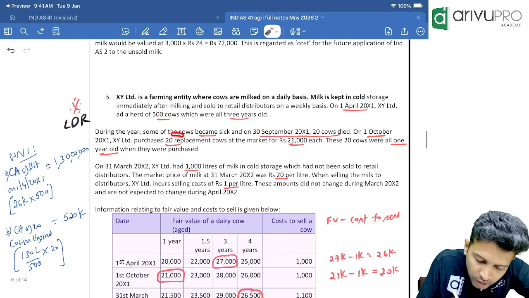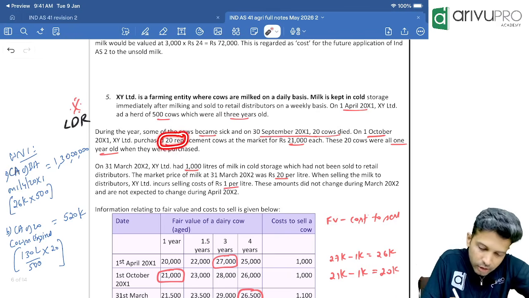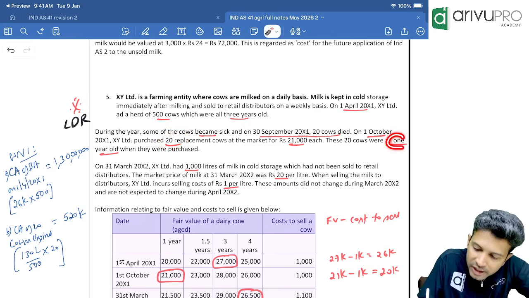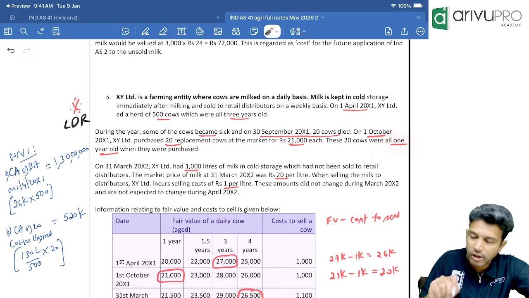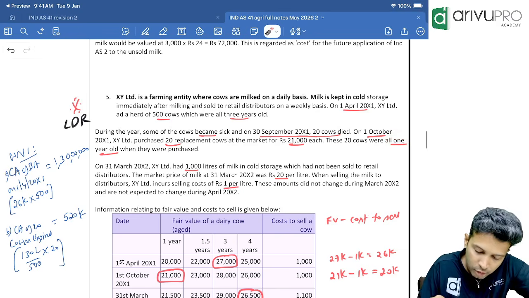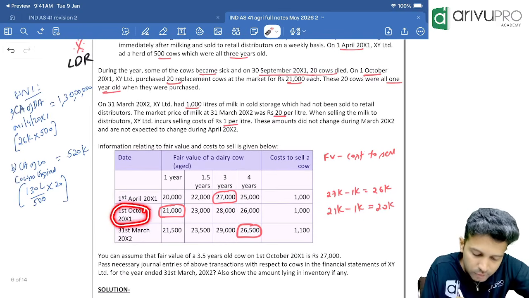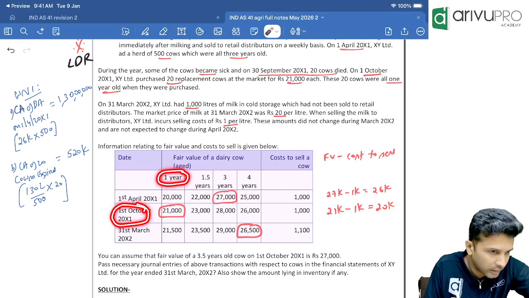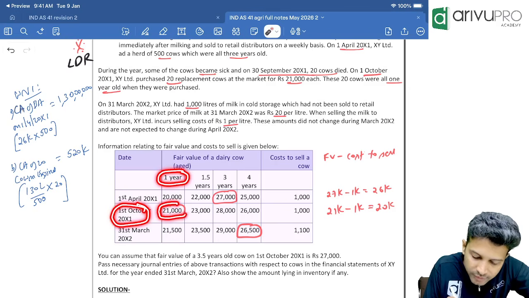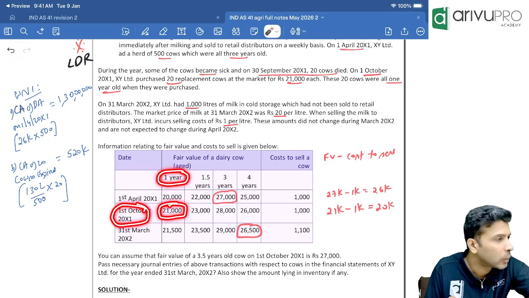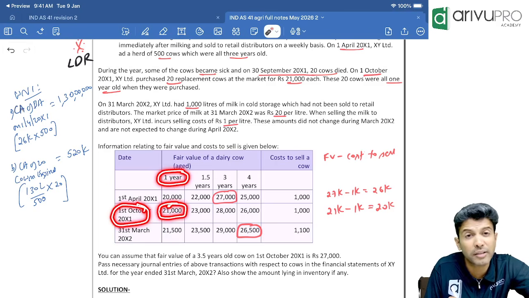On 1st October, how many cows did you buy? 20. And what was the age of them? 1 year old. So come to the table. On 1st October, what is the age of the cow you purchased? 1 year old cow, what is the fair value on 1st October? 21,000. We need fair value or fair value less cost to sell? Fair value less cost to sell.